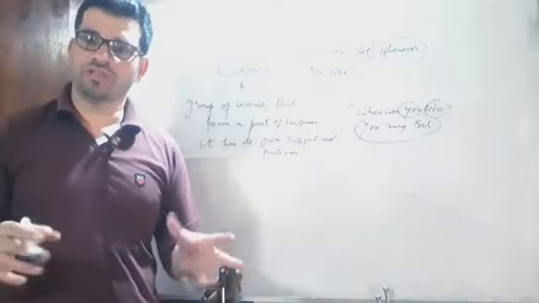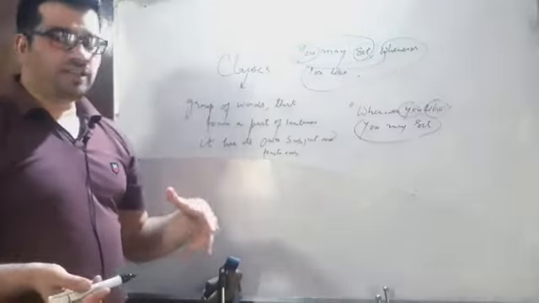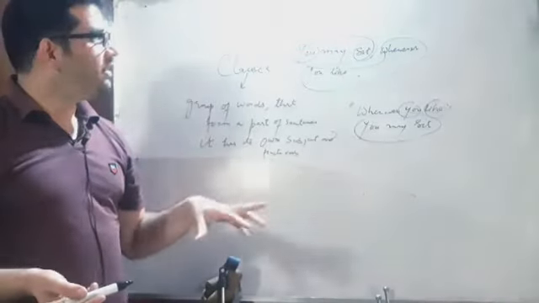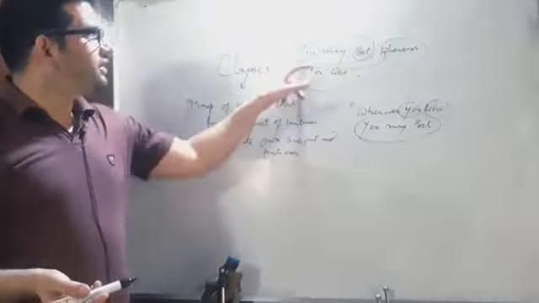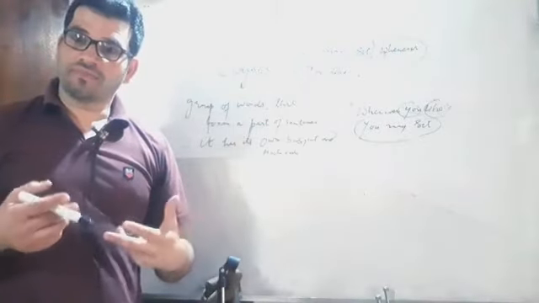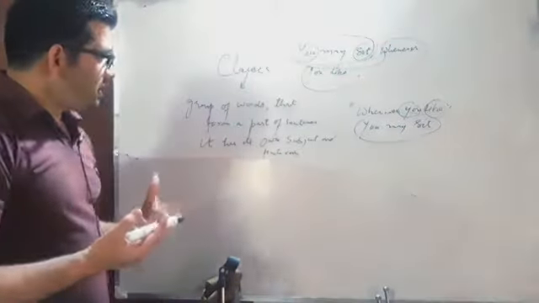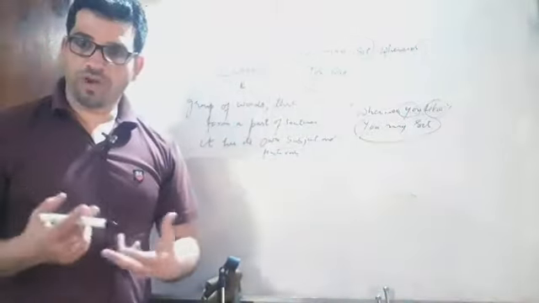The definition simply says it is a group of words. Secondly, it has a subject and a predicate or a verb. And third, it gives us complete sense sometimes, and incomplete sense sometimes. So this was about the clauses. Hope you have understood.